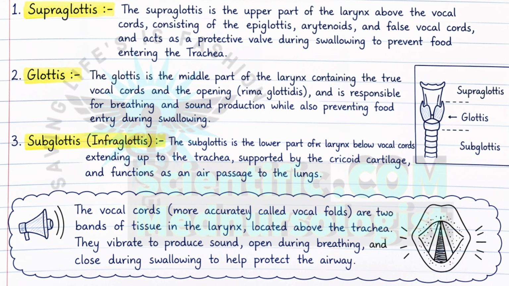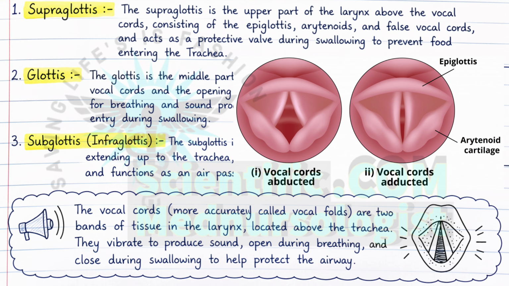Now let's discuss another important part of the larynx, that is vocal cords. The vocal cords are two bands of muscle tissue in the larynx that vibrate to produce sound, and another function of the vocal cords is to prevent food entering into the trachea. The two vocal cords will automatically close the airway and trachea during swallowing food and remain open during breathing.